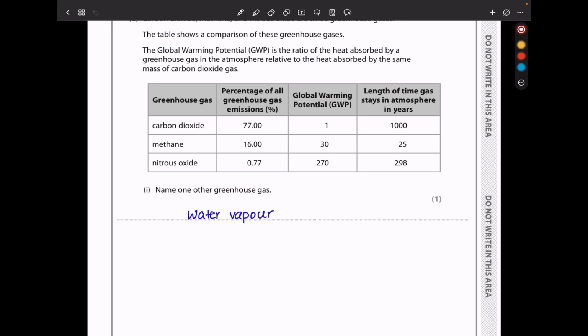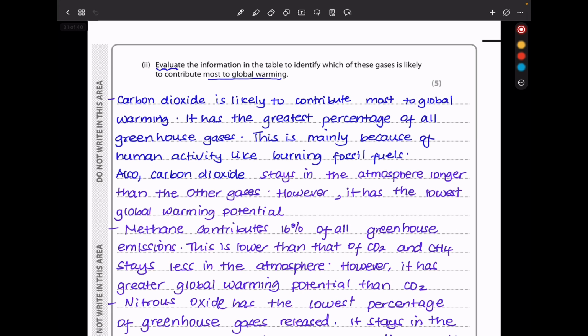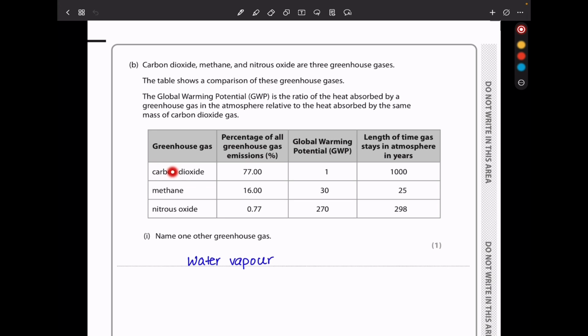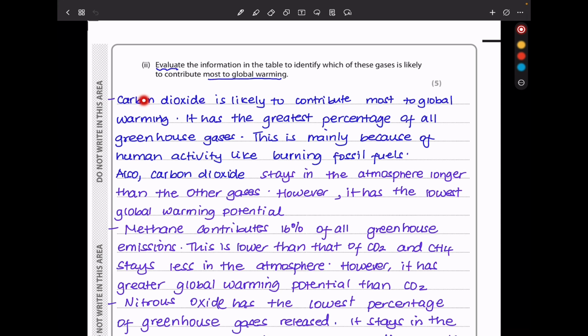The first question says name one other greenhouse gas. Of course, this is going to be water vapor. And here they say evaluate the information in the table to identify which of these gases is likely to contribute most to global warming. In my choice, I took carbon dioxide, and this is because the percentage of carbon dioxide is the highest and it takes longer to be removed from the atmosphere. So I said carbon dioxide is likely to contribute most to global warming.